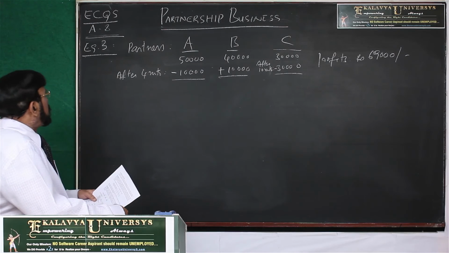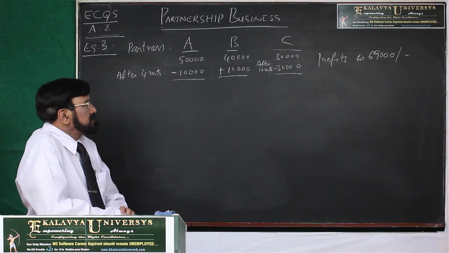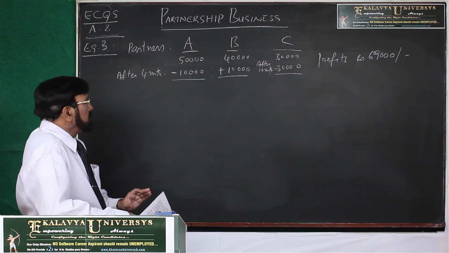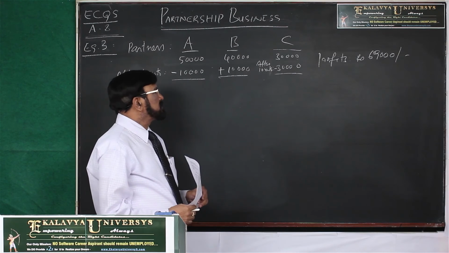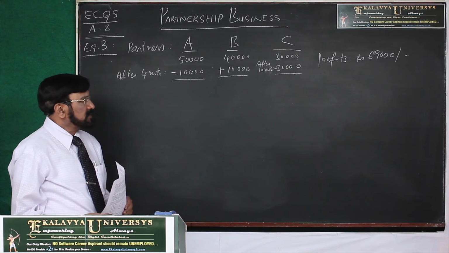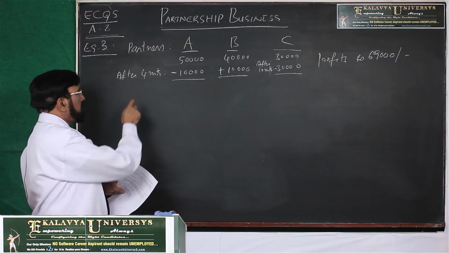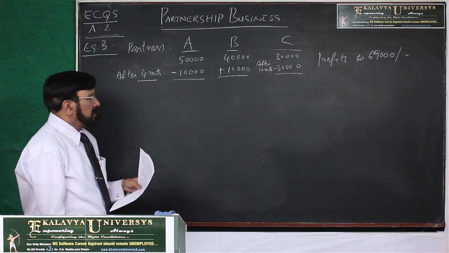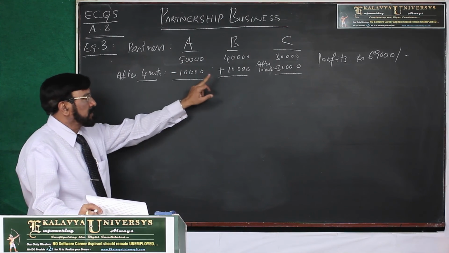Now, example number 3. In this partnership business, A, B, C are 3 partners. Originally, A's capital 50,000 rupees, B's capital 40,000, and C's capital 30,000 rupees. Subsequently, what happened? After 4 months, A has withdrawn 10,000 rupees from his capital.